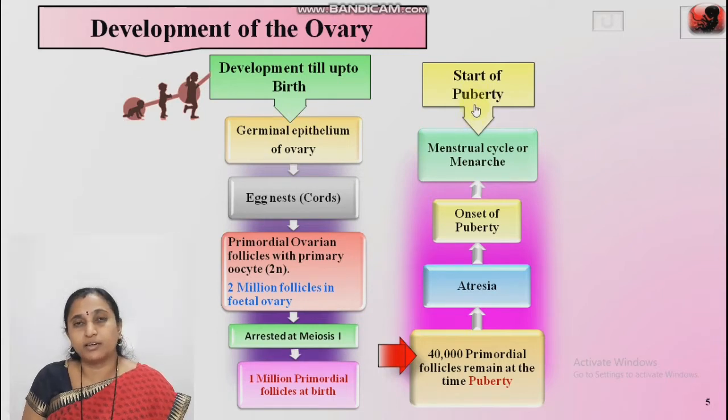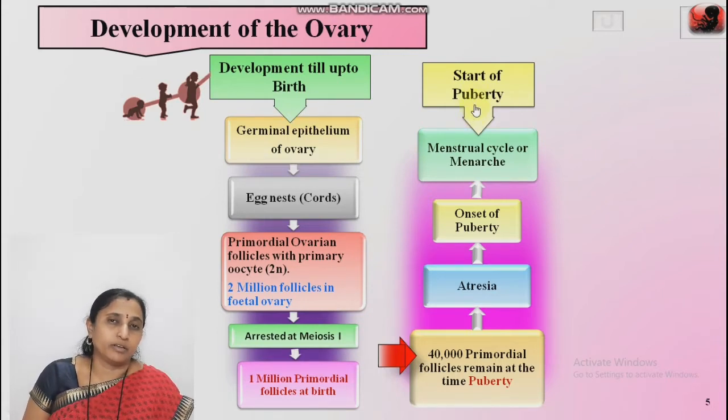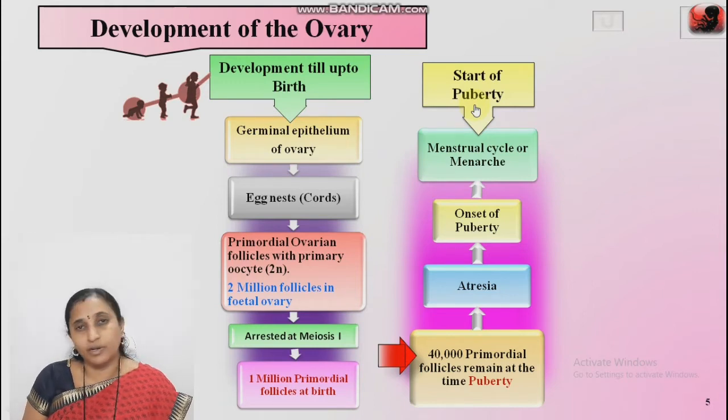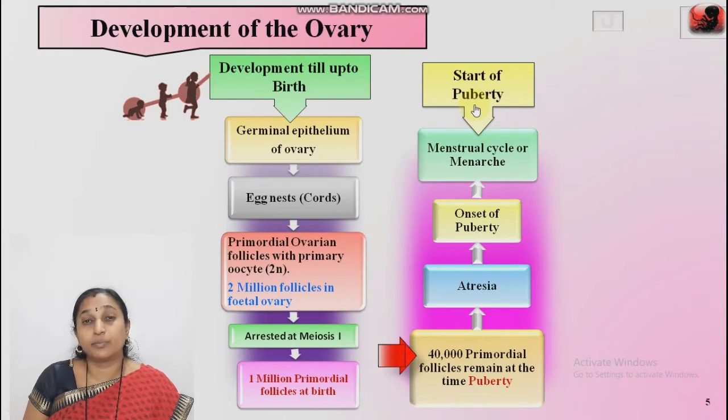We already studied puberty in previous lectures, in part 2 male reproductive and part 4 female reproductive. Puberty is the reproductive age in boys and girls. In boys, the age of puberty is about 10 to 12 years, and in girls, about 10 to 14 years. What happens at the start of puberty?